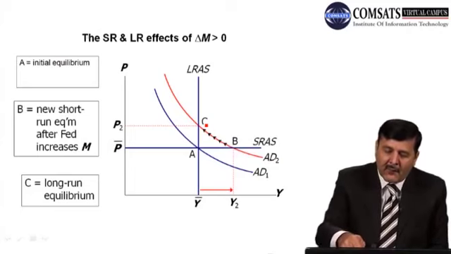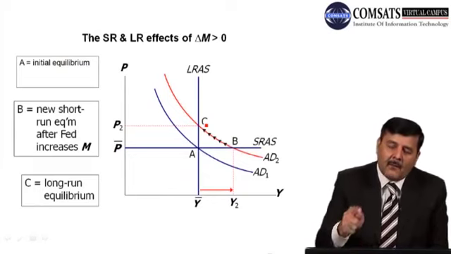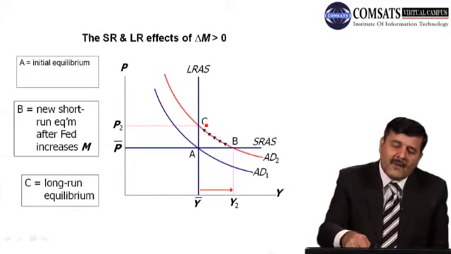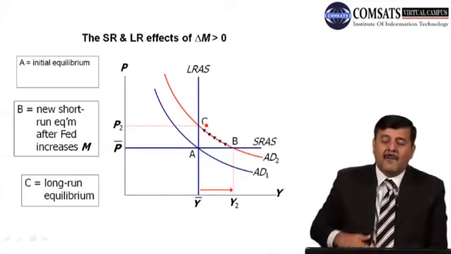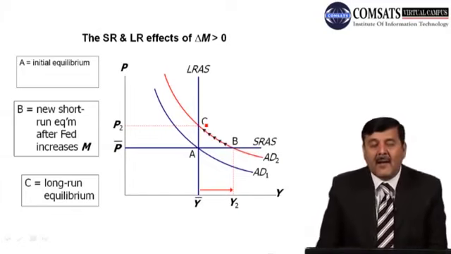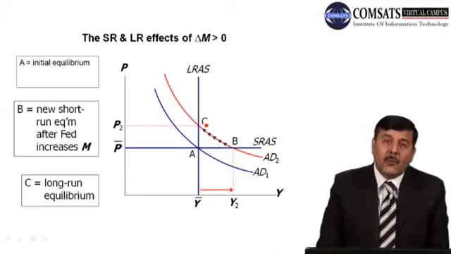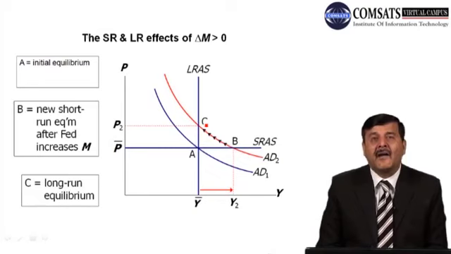जब prices में इजाफा होना शुरू हो जाएगा तो output produce में कमी वाक़ई हो जाएगी. तो अगर आप देखें, economy moves from point B to point C, which is the long run equilibrium, and prices has gone up from P bar to P2, and output level comes back to its natural rate of employment, natural level of output, which is Y bar.